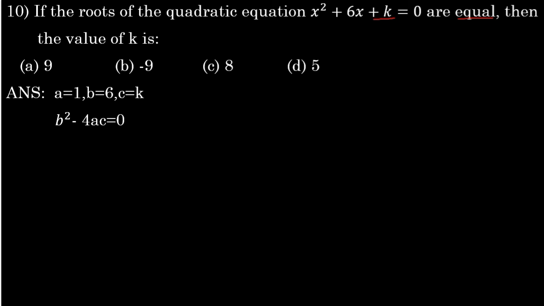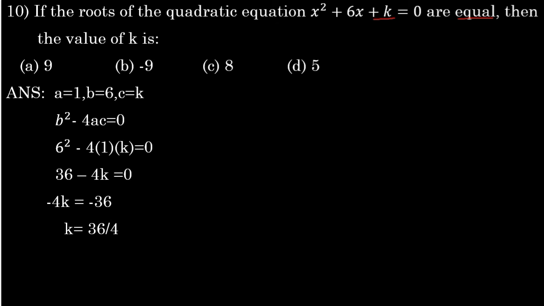We will substitute and get 6 square minus 4 into a value which is 1, c value is k, that is equal to 0. 6 square, how much? 36 minus 4 into 1, what do you get? 4. 4 into k, 4k, that is equal to 0. Now I'll take this 36 to this side, so I'll get minus 36, the minus cancels, and we'll get 36 by 4. So k is equal to, by dividing 36 by 4, I'll get 9. Therefore option A, 9, is the correct one.